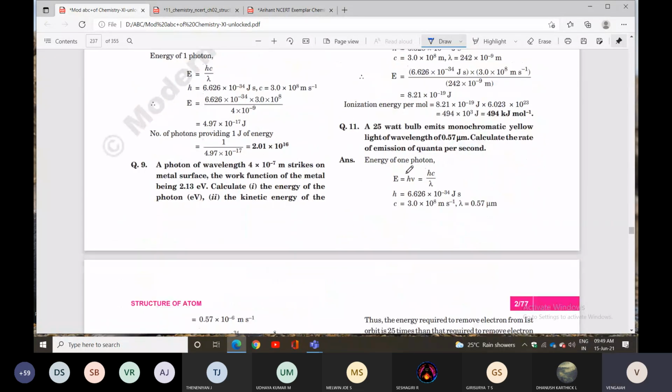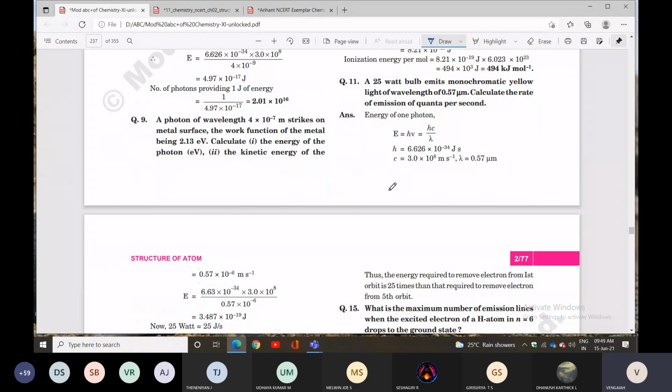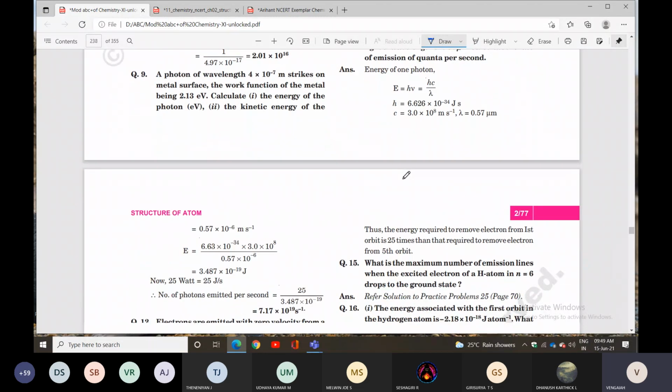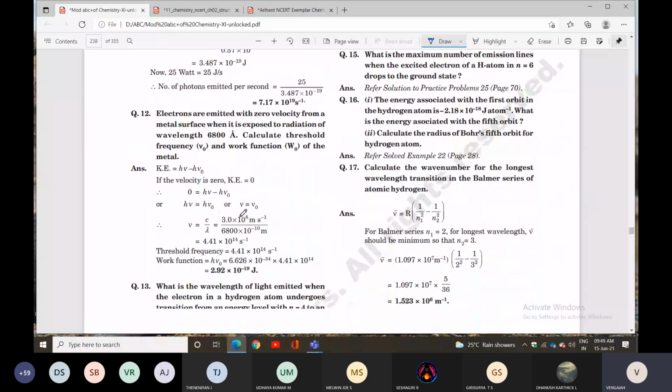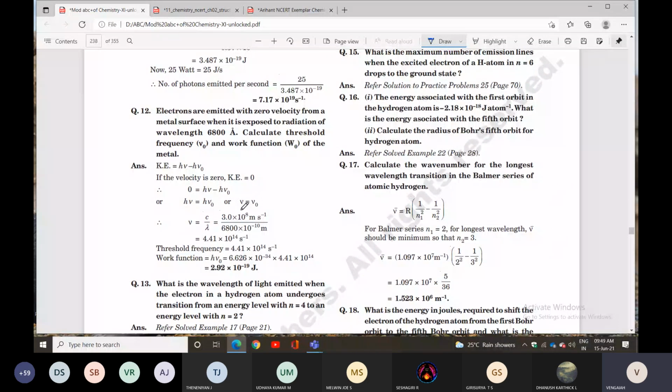Next one: a 25 watt bulb emits monochromatic yellow light. The wavelength is also given. Calculate the rate of emission of quanta per second. For the energy of a photon, E equal to hc by lambda. You know the H value and C value, so you can calculate the energy. Same formula only. Many questions depend on the energy model. E equal to hc by lambda, where H is the Planck constant, C is the velocity of light, and lambda is the wavelength. Next question.